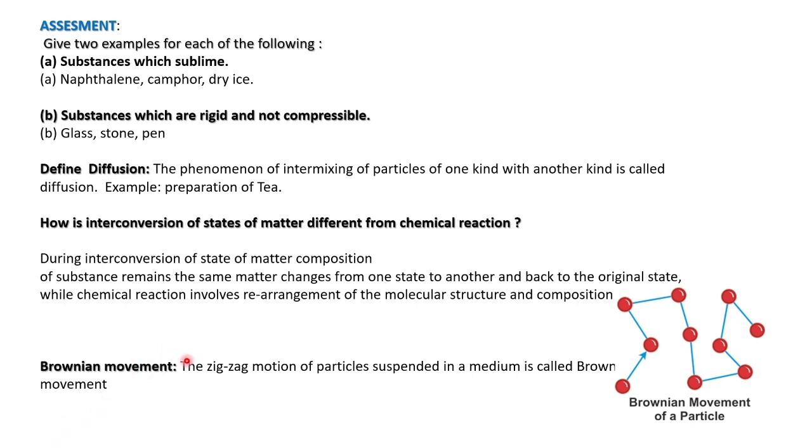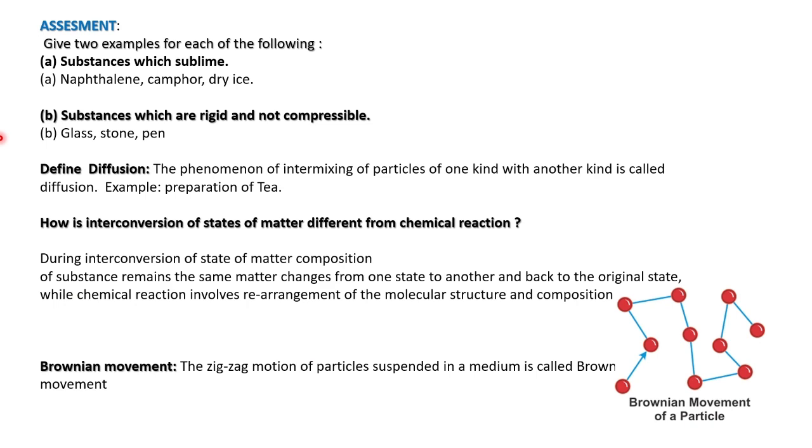Brown is the name of the scientist; he found this movement, so it is known as Brownian movement. We can draw it in any way. This particle will keep on moving. Here it is not mentioned as water, it is a medium.